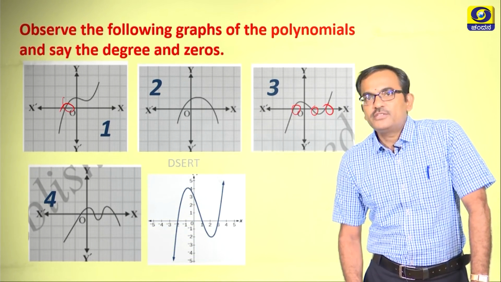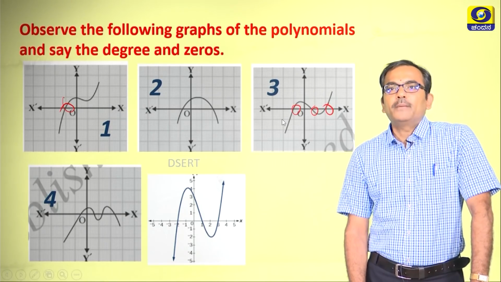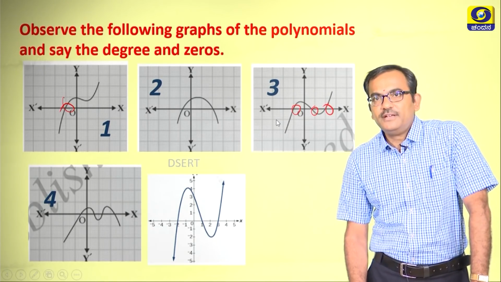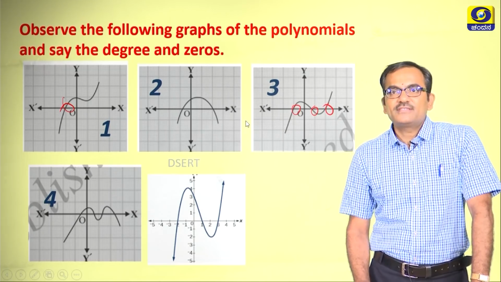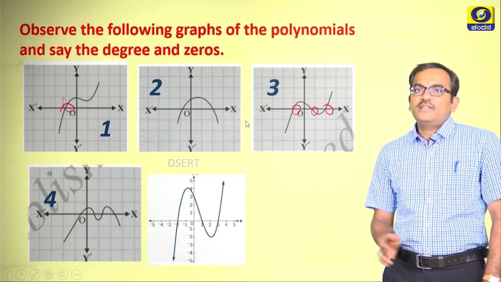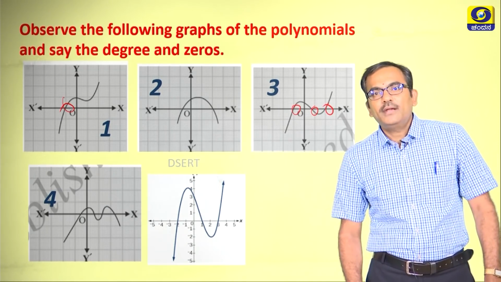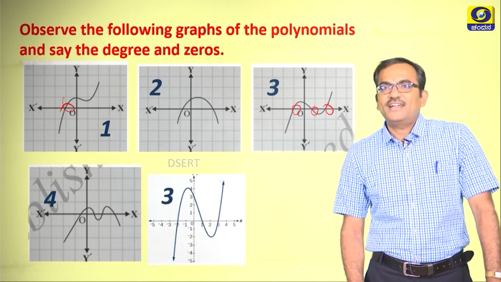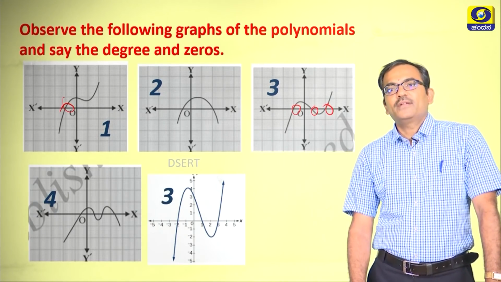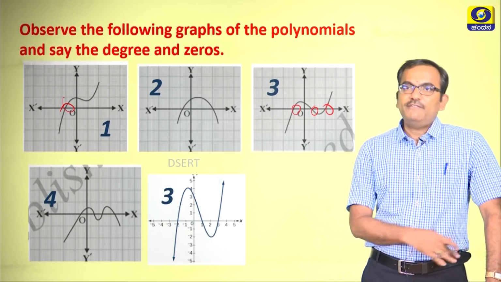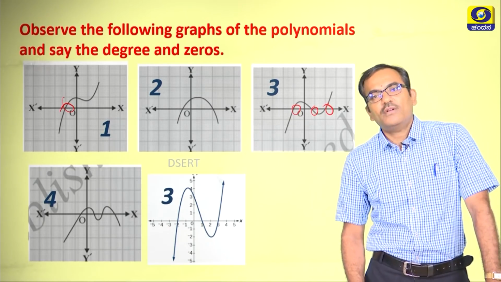Oh, this is very much similar to the third one, but what is the difference? The difference is that both are of the same degree polynomial, but the coefficients and the constants are different. That is why we get a different curve altogether, right?